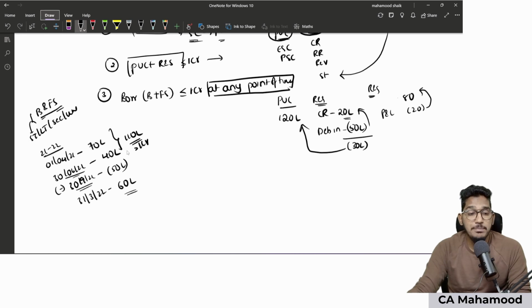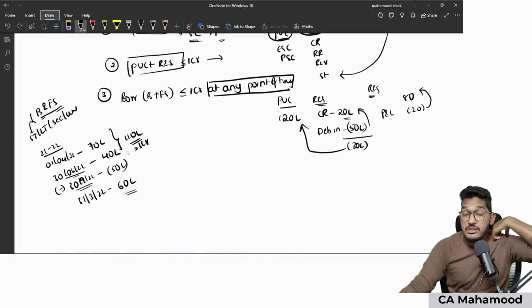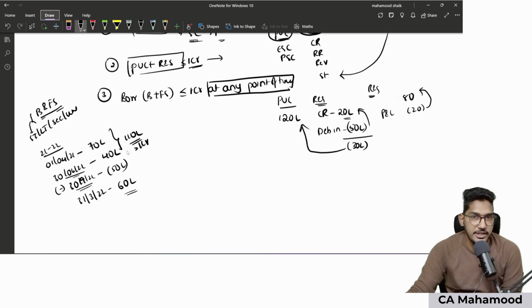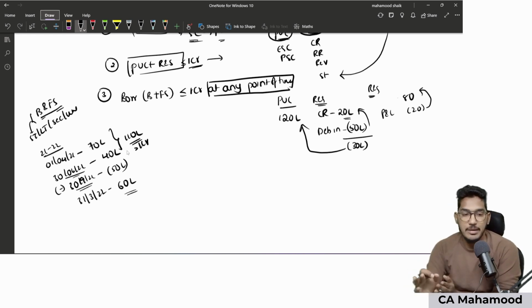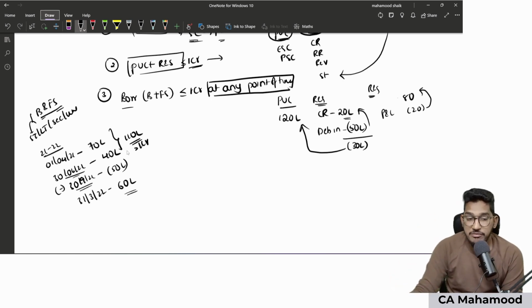But when you are checking paid up capital and reserves and surpluses, you need not be concerned at any point of time. Paid up capital and reserves and surpluses balances shall not exceed 1 crore only as on balance sheet date. During the year, anything can happen. But for borrowings, it is at any point of time during the financial year. And a few more things here. When I say borrowings, all kinds of borrowings are required to be considered.